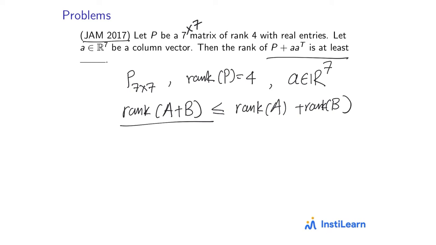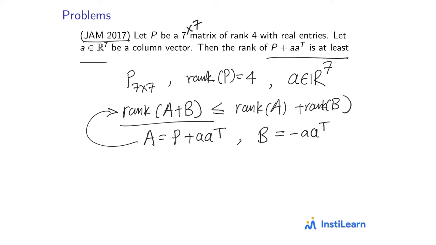So what we do here is, since we need a lower rank, how about we choose A to be P plus A into A transpose, and we choose B to be minus A into A transpose in this inequality. And this should still hold because it holds true for any matrices A and B which you can add.